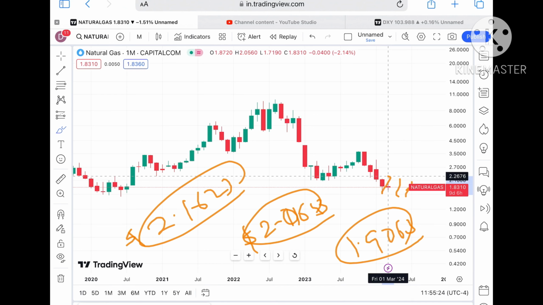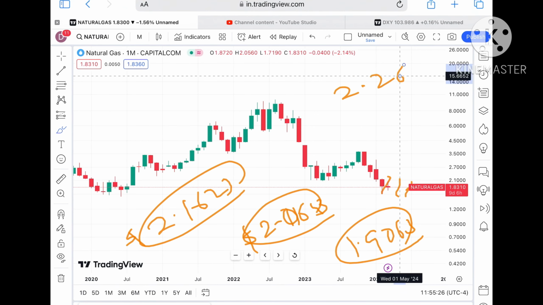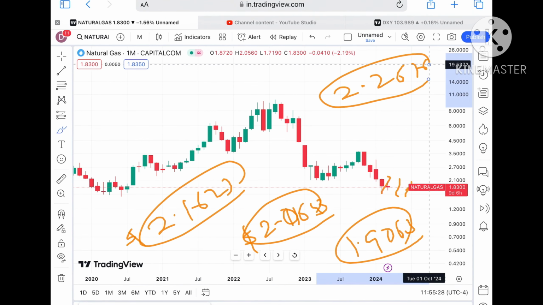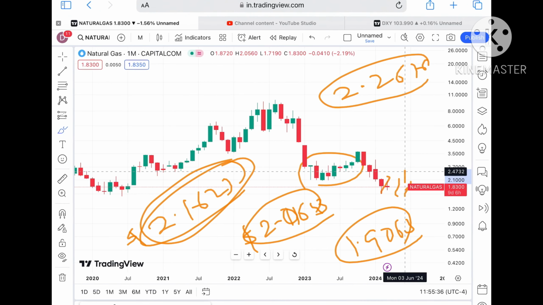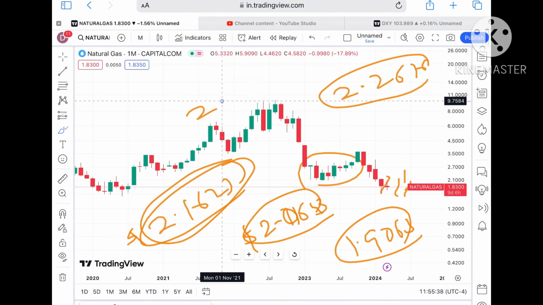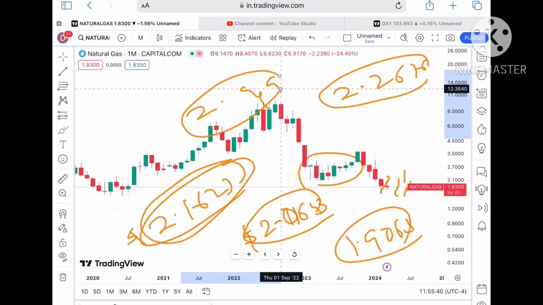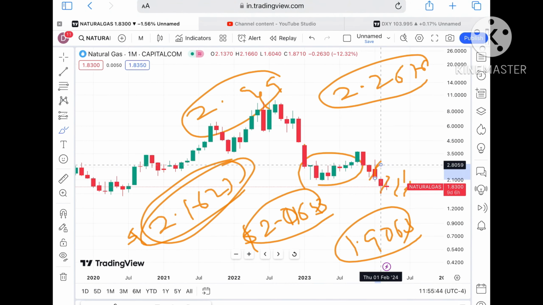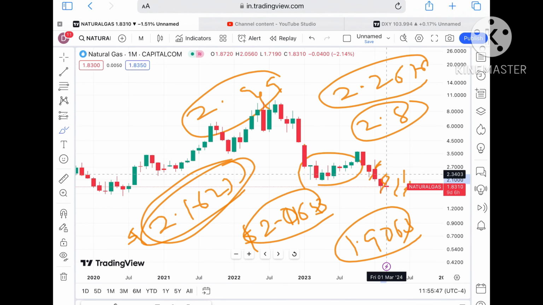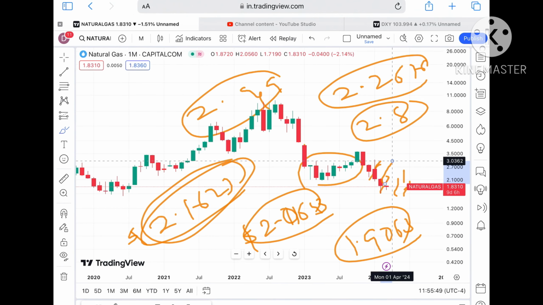$2.1623. And if the price moves above that particular level, then chances of crossing the level of 2.2676 will be there. This is the next resistance of 2.1623. Once the price starts going over that level, we will see the next resistance coming at a level of $2.49, and if that is sustained, then this particular pattern will support this trend, and chances of going towards 2.8 we can see.